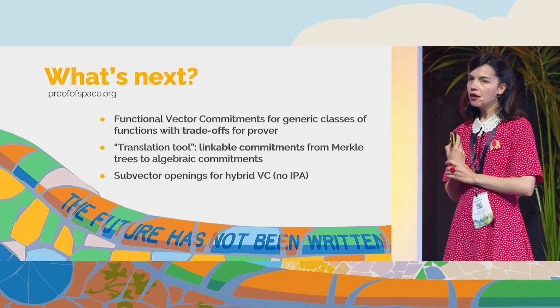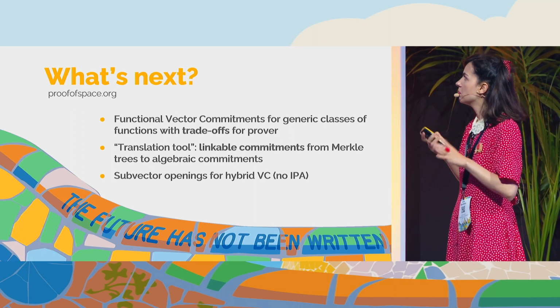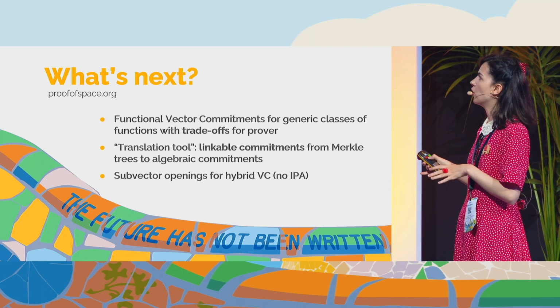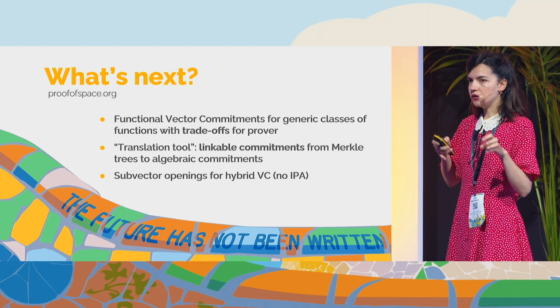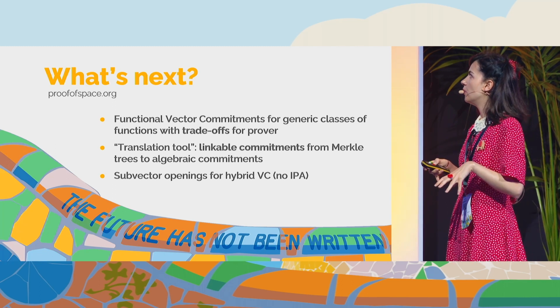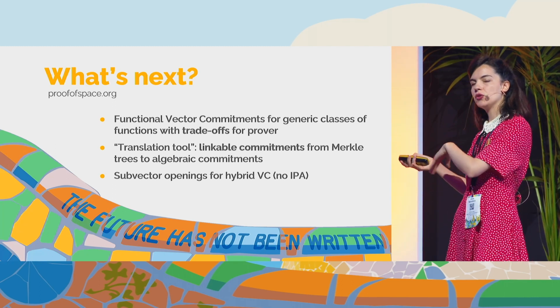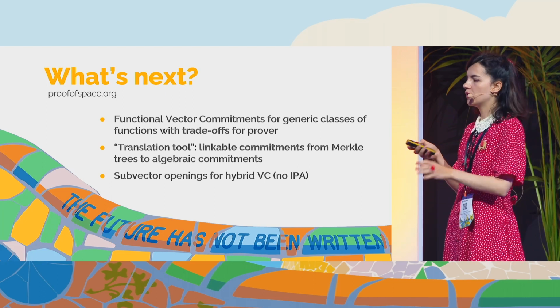Another thing that we can maybe construct in order to make it more efficient is a translation tool in order to link Merkle trees with algebraic commitments that are used in snarks. So what about some linkable commitments?